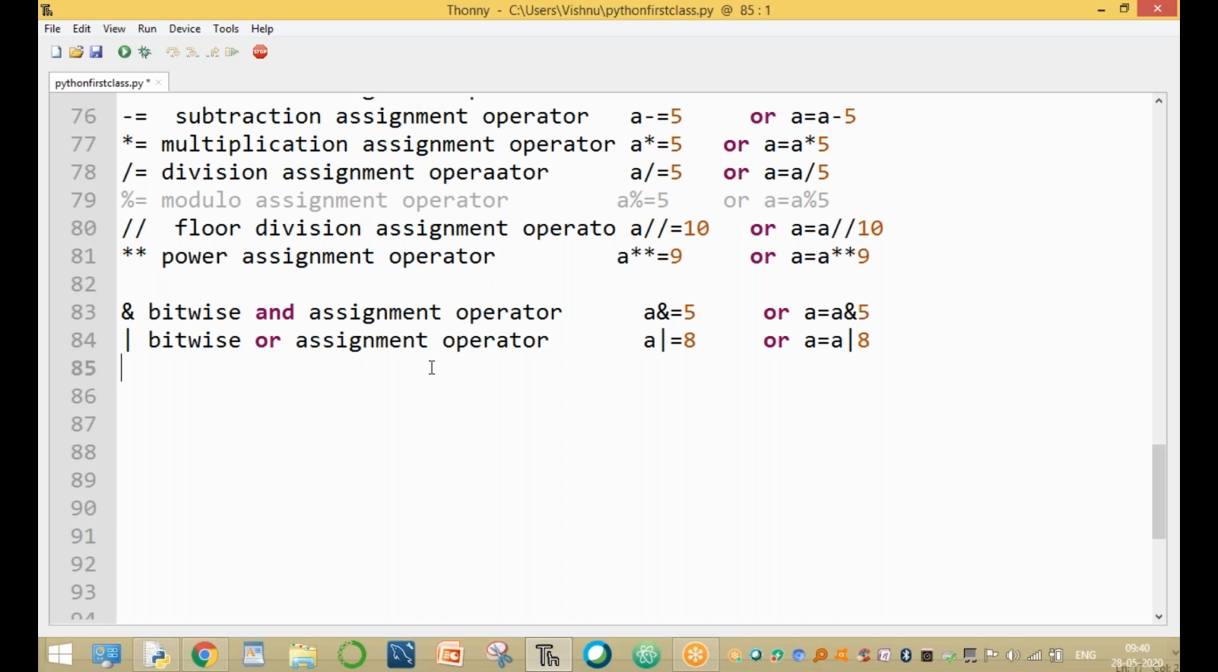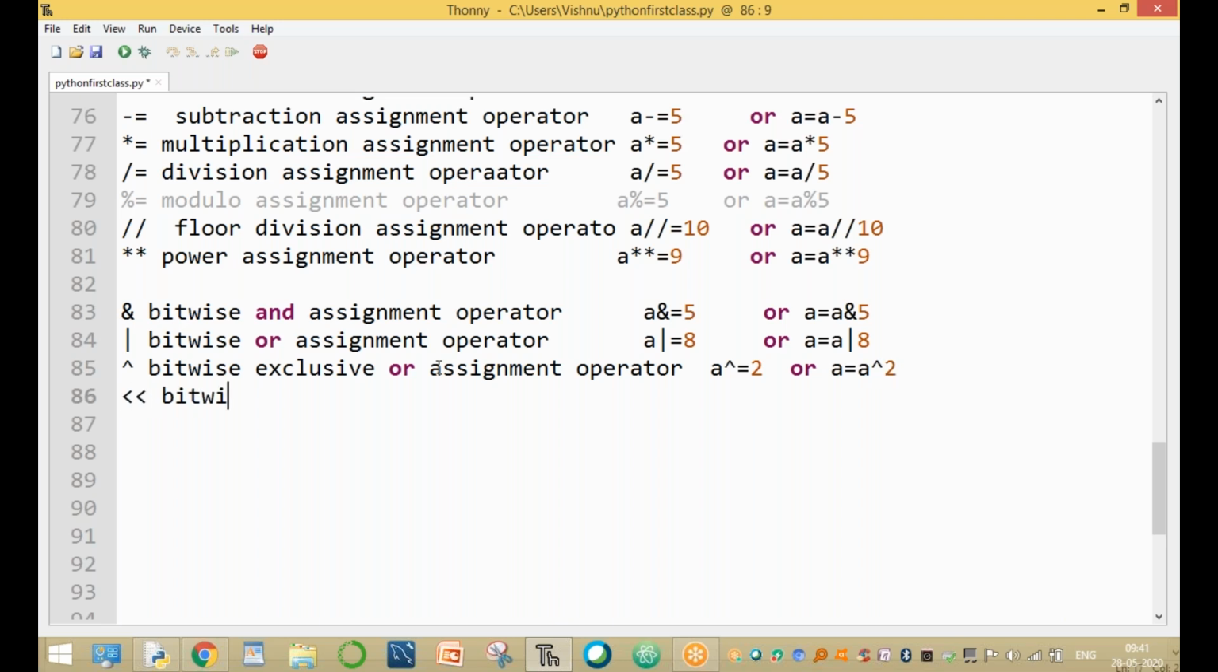The values are compared. And the caret symbol means bitwise exclusive OR. Bitwise exclusive OR assignment operator: a ^= 3, or a = a ^ 3, both assignment operators are the same.